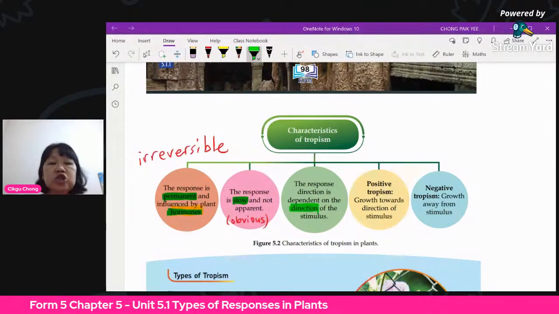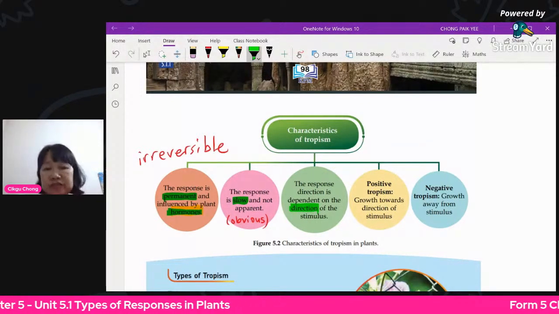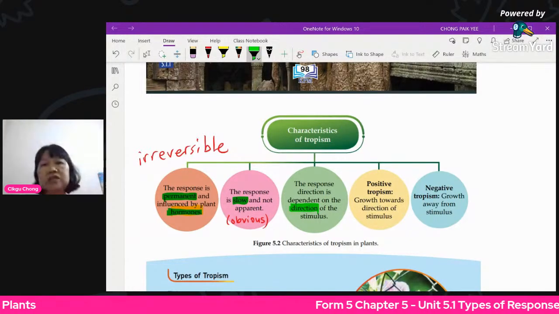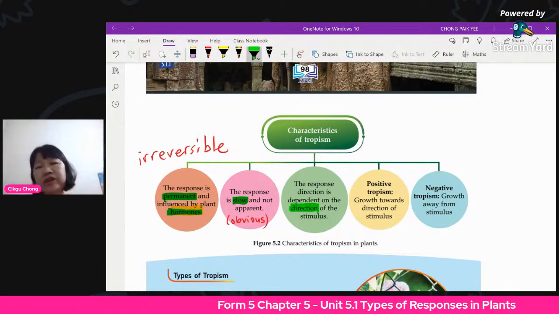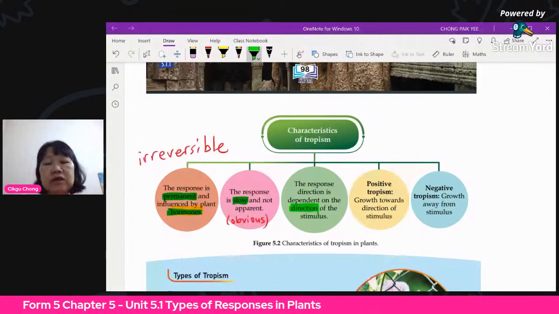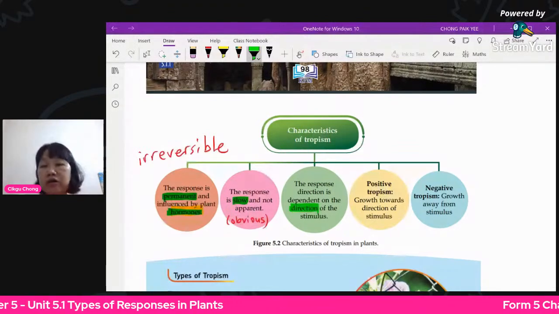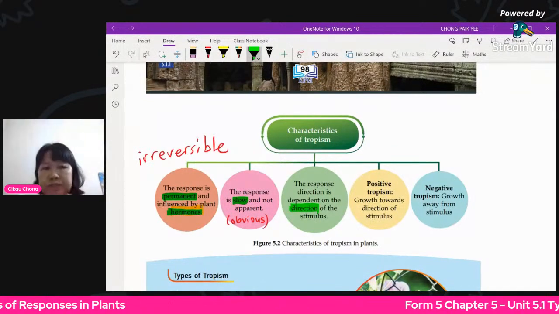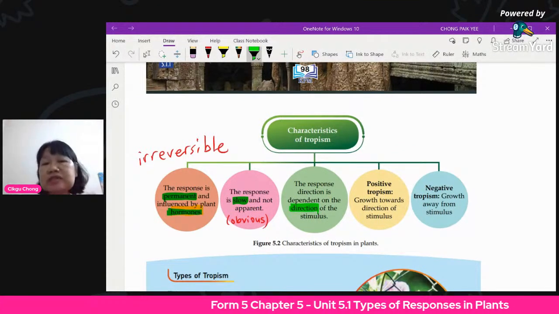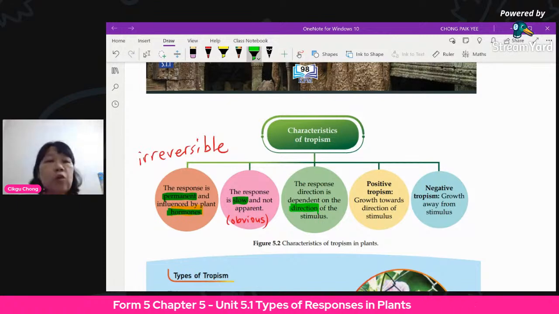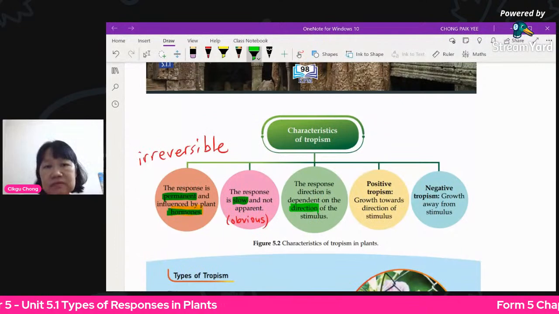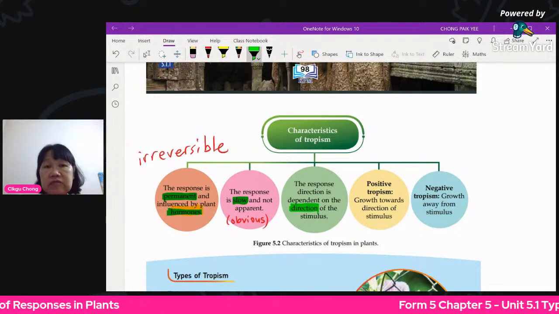And it is not apparent. Apparent means obvious, so you cannot see it immediately. It will slowly move, slowly grow towards something, slowly curl. So it is not apparent, or not obvious. Next, the response direction is dependent on the direction of the stimulus. That's the three most important characteristics of tropism.